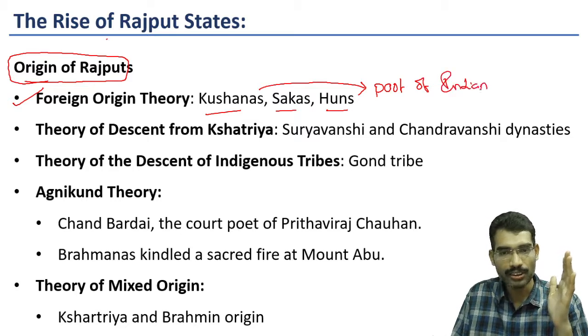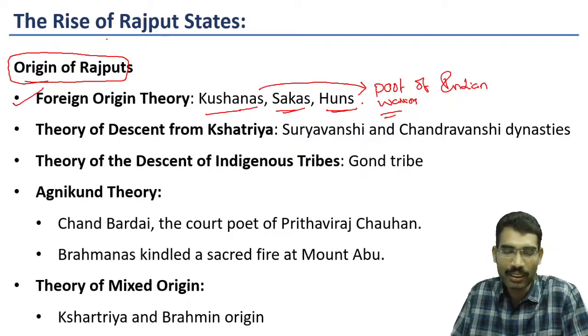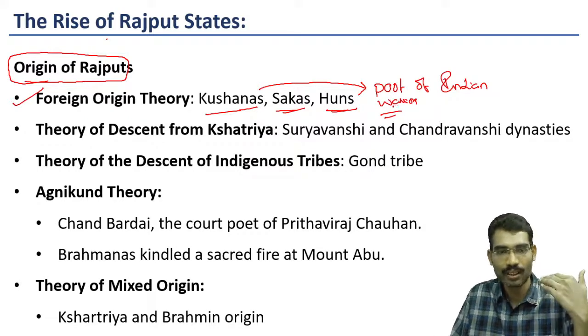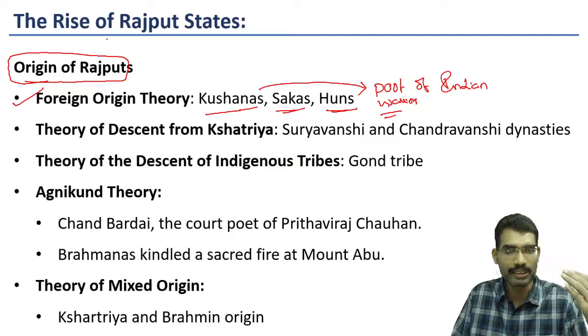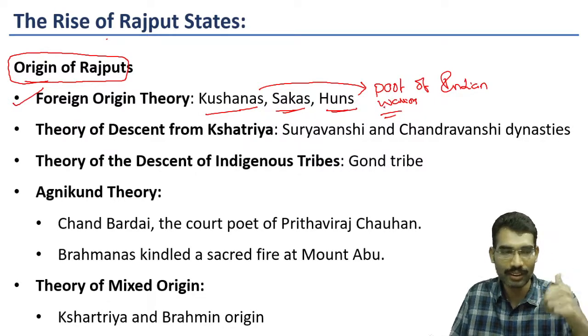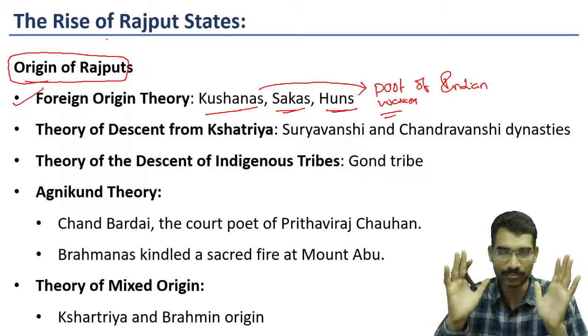They became part of Indian society as these people were warriors. When they patronized Brahmanas, the Brahmanas gave them the Kshatriya status in the Indian Varna system. That is how the foreign-based warriors became part of the Rajput Kshatriya clan. This is one theory. However, all historians do not accept this theory.